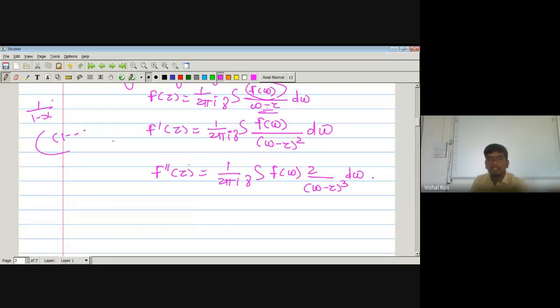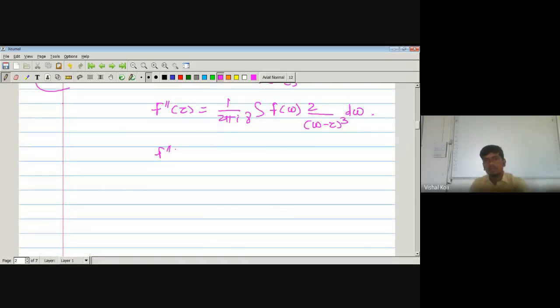What is f triple dash of z? Which is nothing but 1 upon 2 pi i integration over the curve gamma, f of w into again minus 3 into w minus z to the power minus 4 into again minus 1, which is again plus, 2 into 3 divided by w minus z to the power 4 dw.